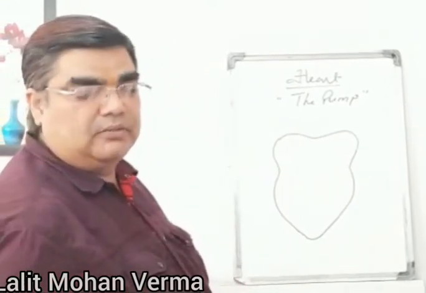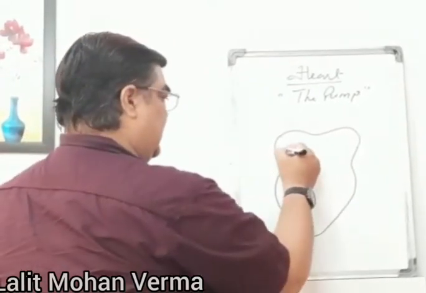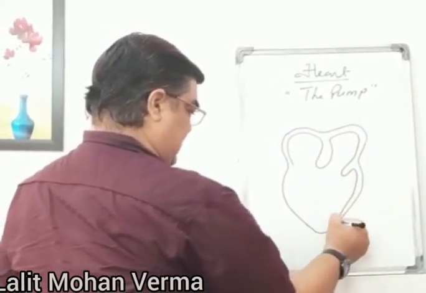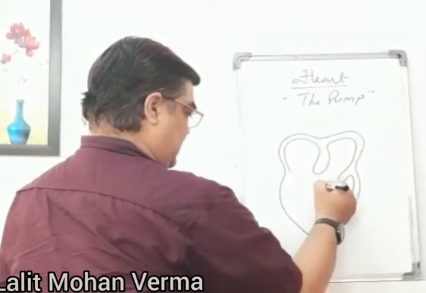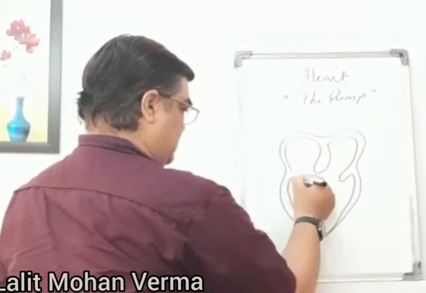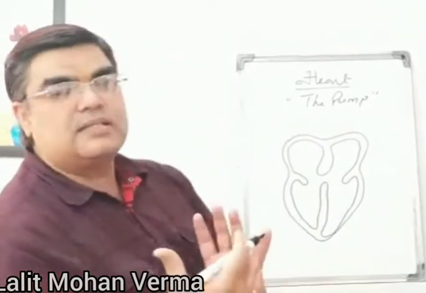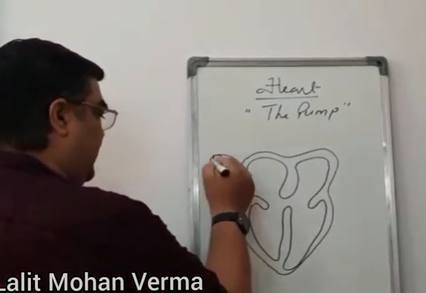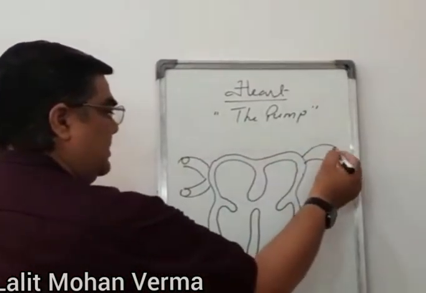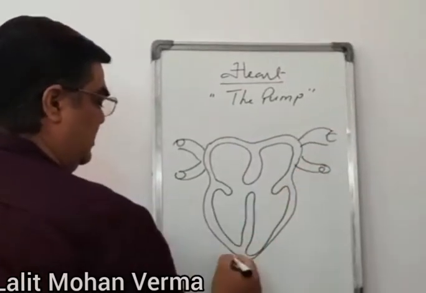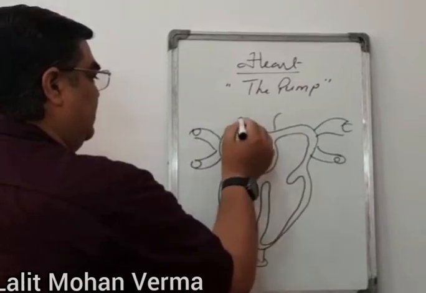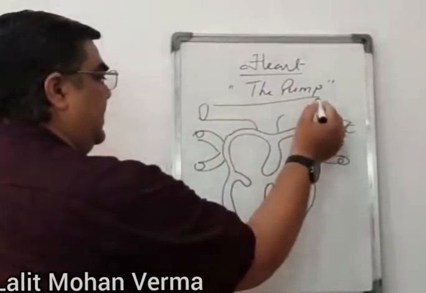This is the outline of the heart, and now this is the inner side of the heart. Precaval, postcaval, inferior vena cava, aorta.